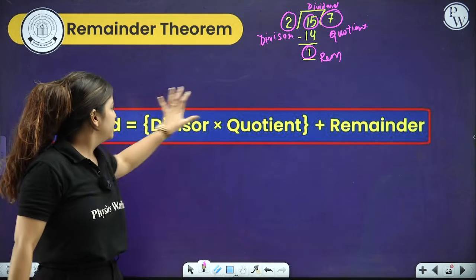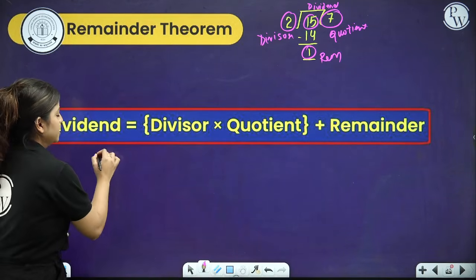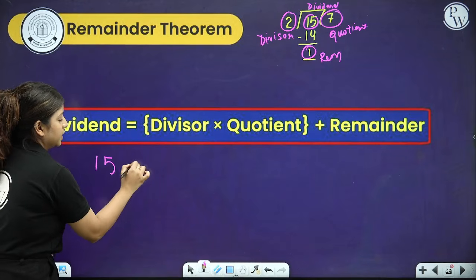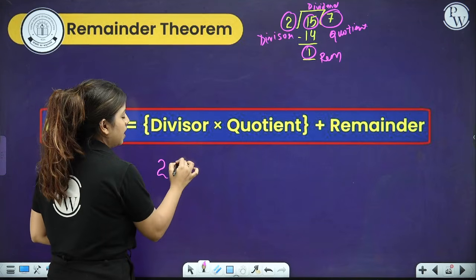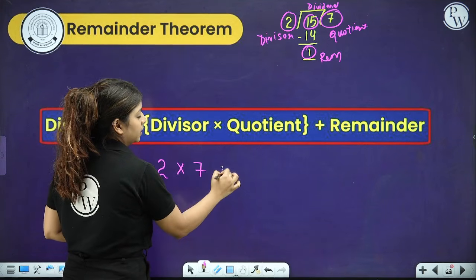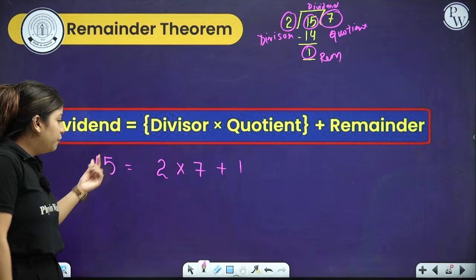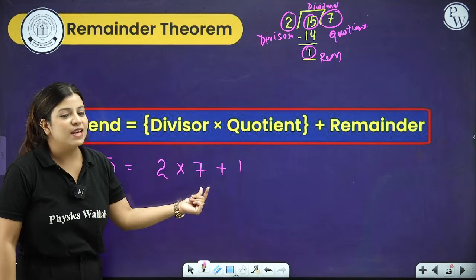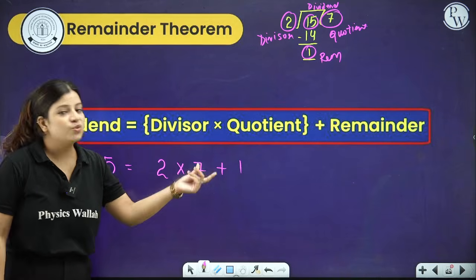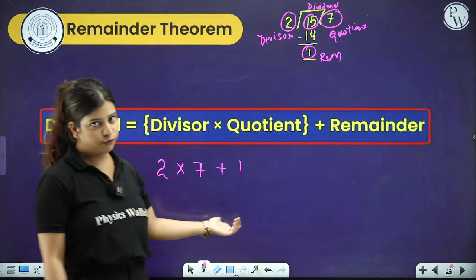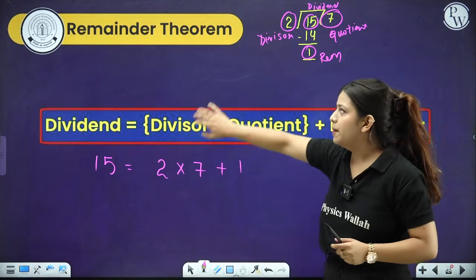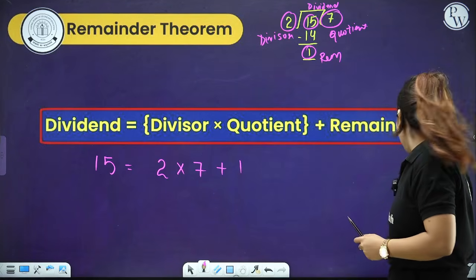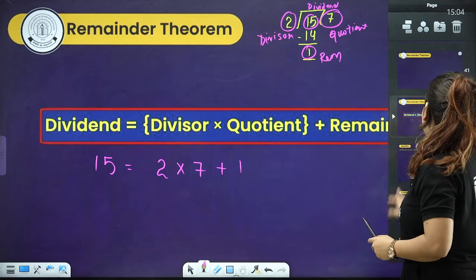So this thing is written in this format such that dividend is equivalent to divisor into quotient plus remainder. So 15 is equivalent to 2 into 7, that is 14, plus 1, that is 15. So just this division part is elaborated, and now let's check how to solve the questions.